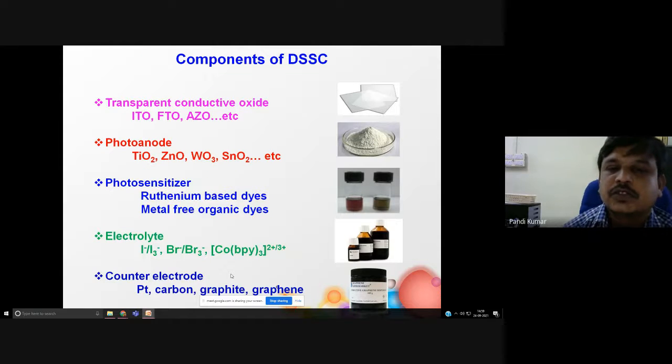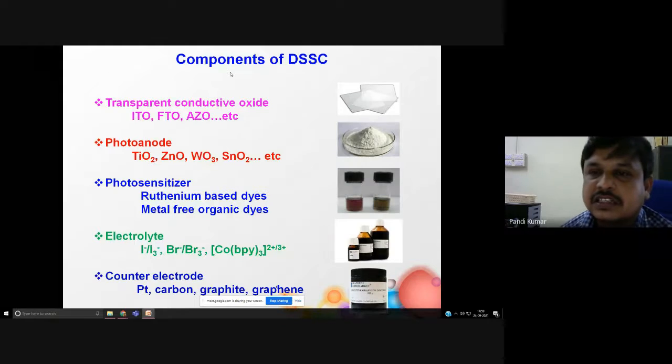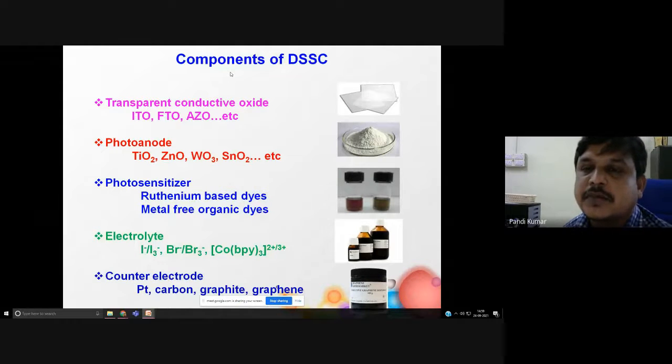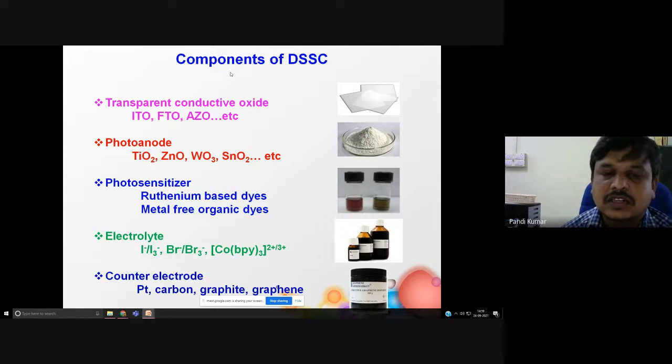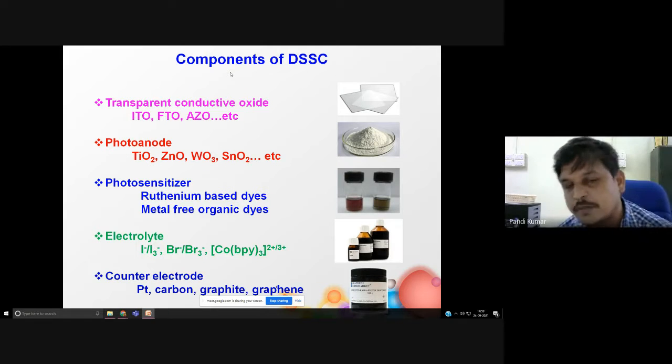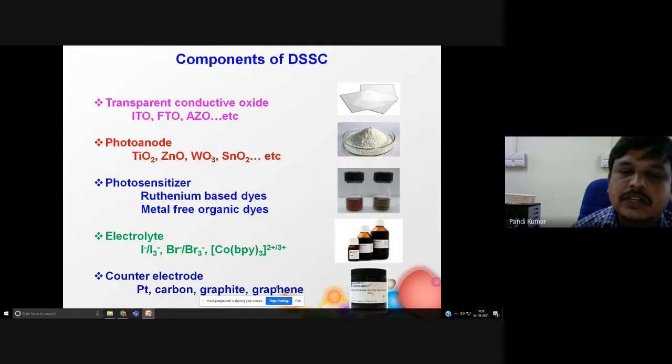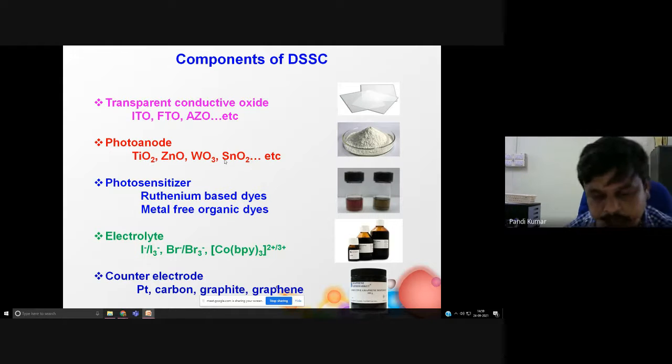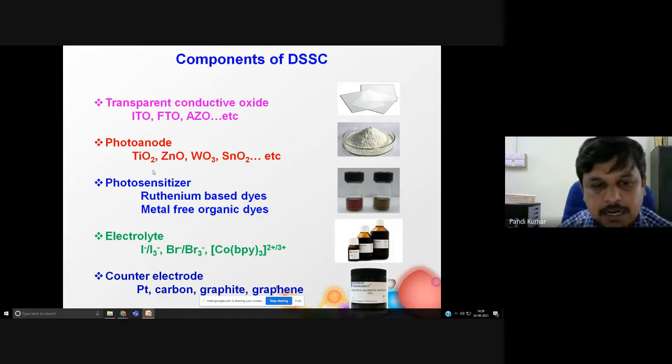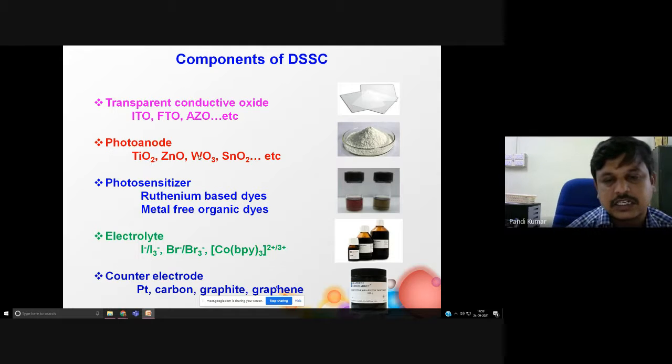Okay, so you just look at these. These are a typical example of the various components of a dye-sensitized solar cell. Especially the transparent conducting oxide electrode will be used as ITO or FTO or aluminum doped zinc oxide. So that will normally be used. Then the photoanode material, you can use any wide band gap semiconductor material like TiO2, zinc oxide, tungsten oxide, tin oxide. You can use anything.